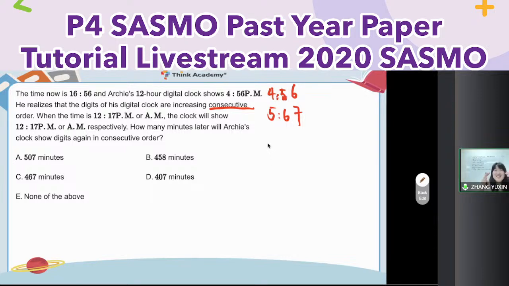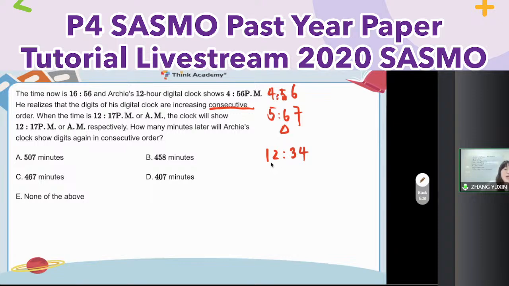Here is the clock. Here is the time. So this digit can only be 0, 1, 2, 3, 5. Cannot be 6. It's impossible. So here, the next one can only be 1, 2, 3, 4. Pay attention. Why can't it be 5, 6, 7? You just count it. 5, 6, 7 cannot. 6, 7, 8 cannot.